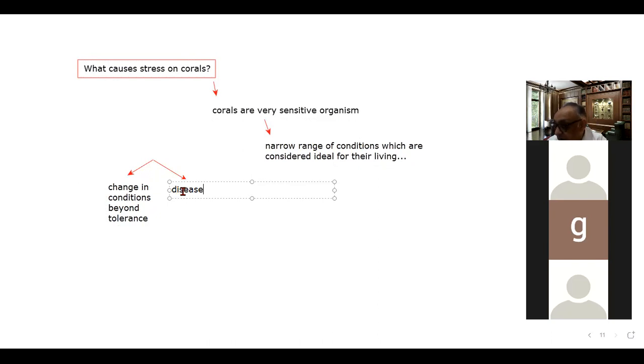Now, one important threat to the corals, or stress-causing factor, is global warming. There are two important effects of global warming: one is rise in temperature, and the second is rise in sea level.